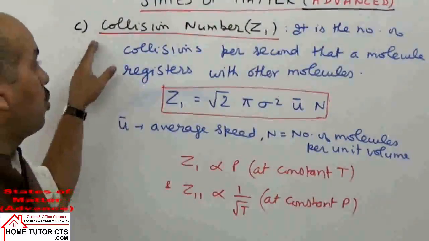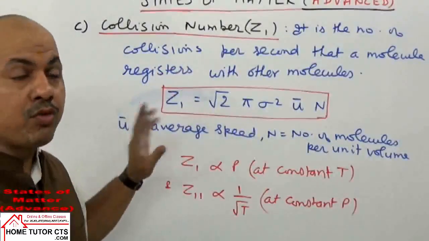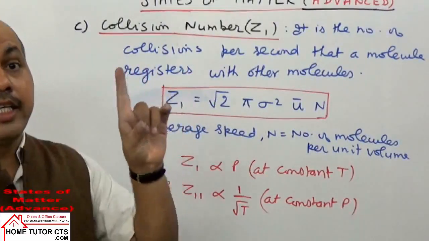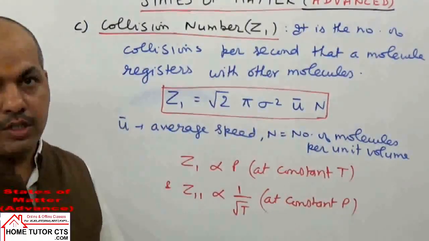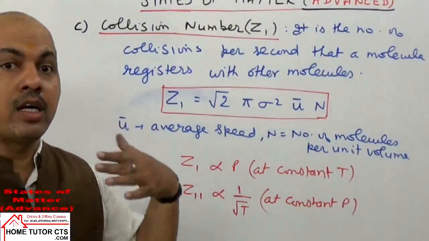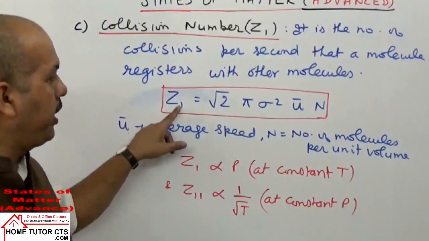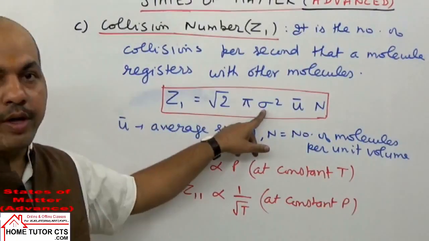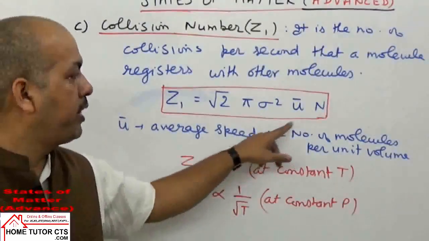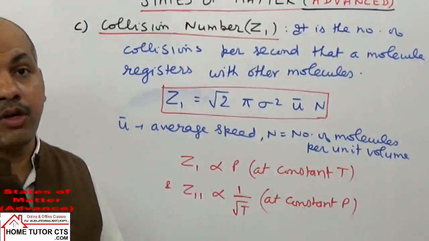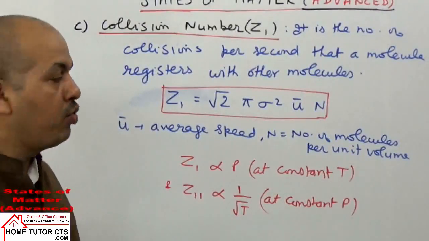The next topic is collision number, symbol Z1. What is this? It is the number of collisions per second that a single molecule undergoes with other molecules. In collision number we take how many collisions a single molecule can undergo with other molecules. Z1 is related as root 2 pi sigma square u bar n. What is sigma? Collision diameter. u bar is the average speed of the gas molecules. And n is the number of gas molecules per unit volume.